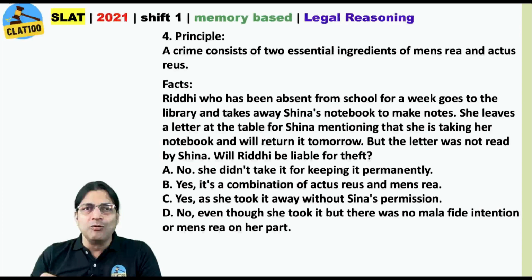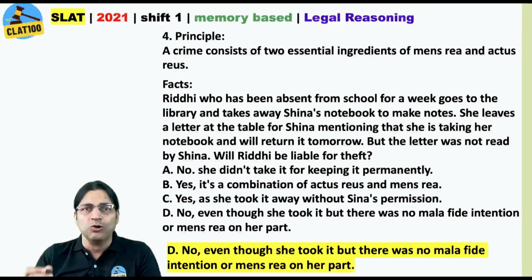Now read option A: No, she did not take it for keeping it permanently. You think this can be the answer? Of course not. So straight away, even without reading option D, you know that D is the answer because you have already eliminated options A, B and C. Even though she took it, there was no mala fide intention or mens rea on her part. But you never needed to read this option in order to get it.